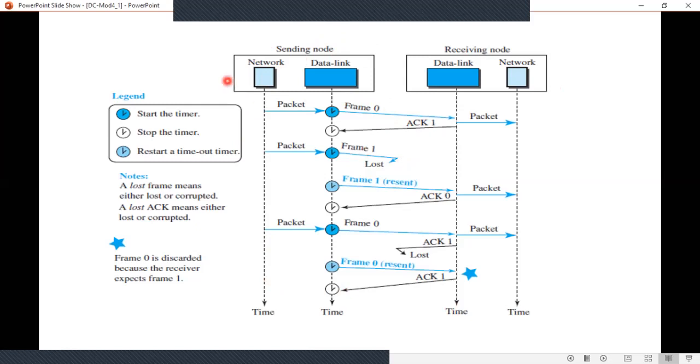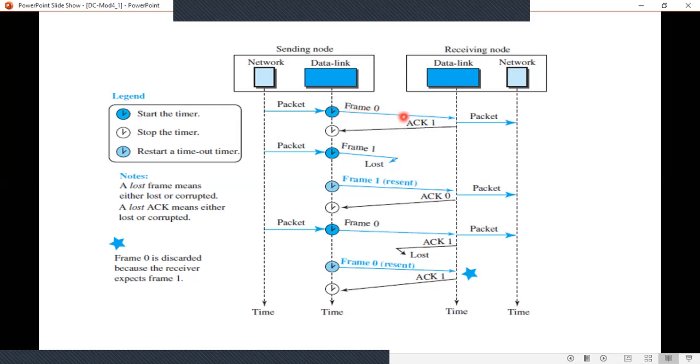Okay, now we'll see the different cases here. Here is the network layer, the data link layer at the sending node, the data link layer at the receiving node, and the network layer at the receiving node. Okay, in the first case, a packet is sent from the network layer to the data link layer. Now the data link layer will encapsulate the packet into a frame and send the frame with the sequence 0.